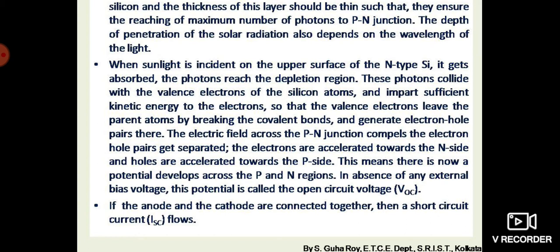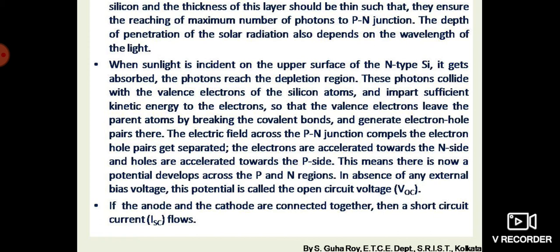This means a potential, a voltage, develops across the p and n regions in the absence of any external bias voltage. This potential is called the open circuit voltage. In short, we call it VOC.